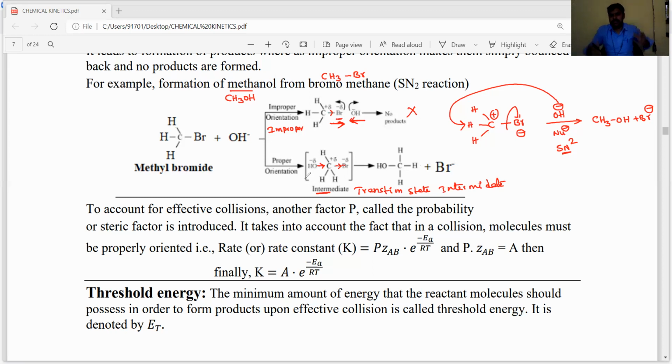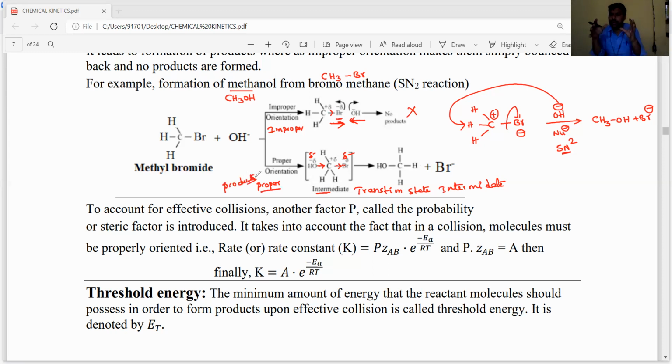Then it forms the product. This is called proper orientation. Then it forms a product. Okay, dear students, this is about orientation.